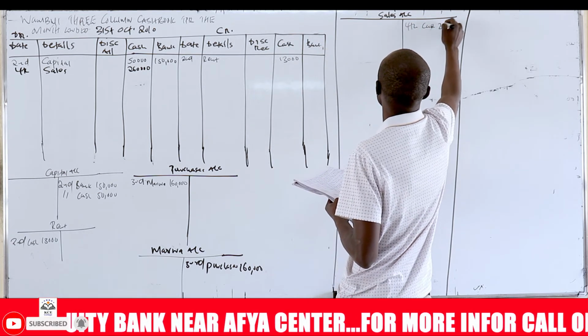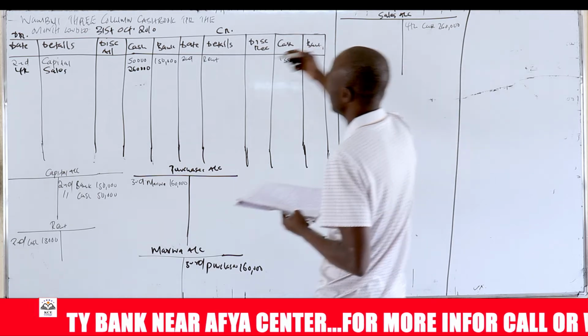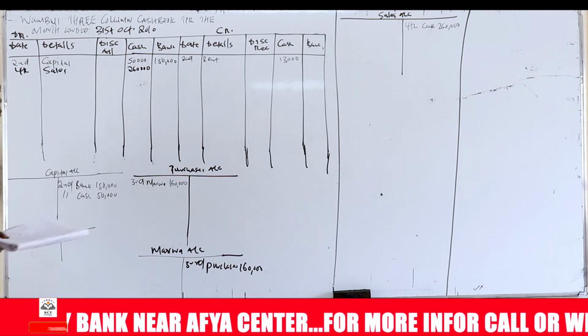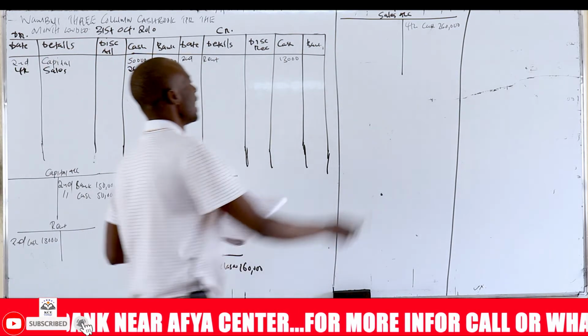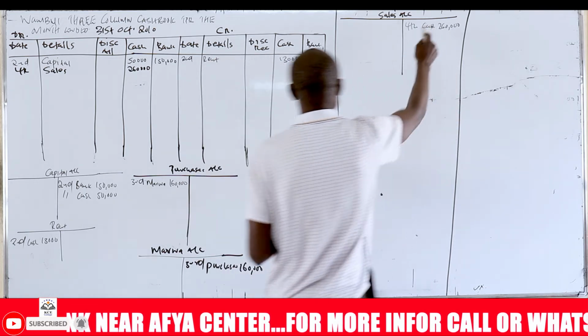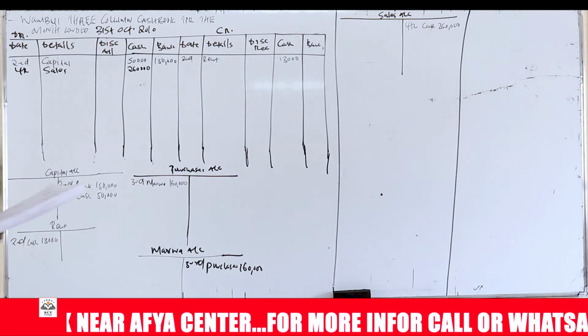To cash, 260,000. Account receiving is debited, cash is receiving 260,000 from who? From sales. And sales is losing 260,000 to who? To cash, you credit. That is the transaction that occurred on fourth.